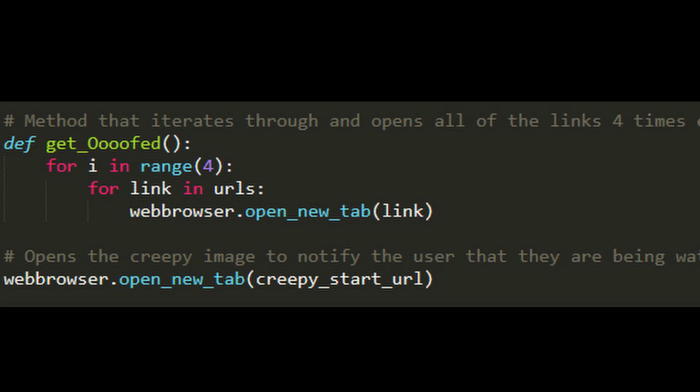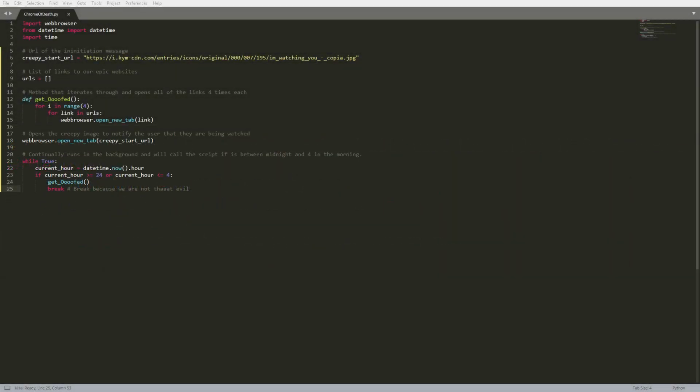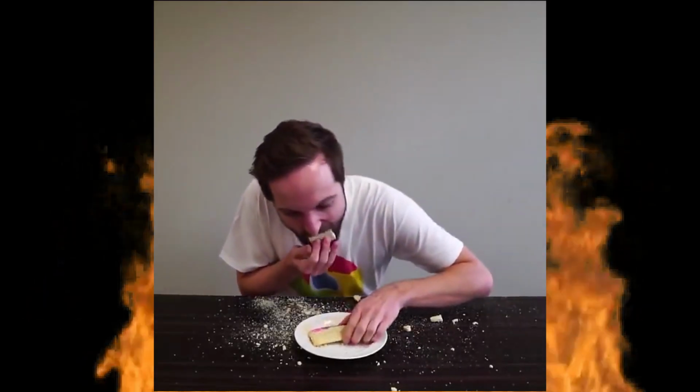Then of course there's the actual method called get, which essentially just iterates through that list of links and opens them all up 4 times each. Of course, we then have the web browser.open call on the creepy image, which actually opens it and notifies him that he's being watched. Then we go right into a while loop that continually checks the current hour and will call the getOofed method if the hour is between midnight and 4 in the morning. Then it uses the break method to kill itself, because if it didn't kill itself, it would kill the computer, as it would repeatedly open up more and more Chrome tabs until there's no more RAM for it to munch on. And we all know Chrome loves that RAM.